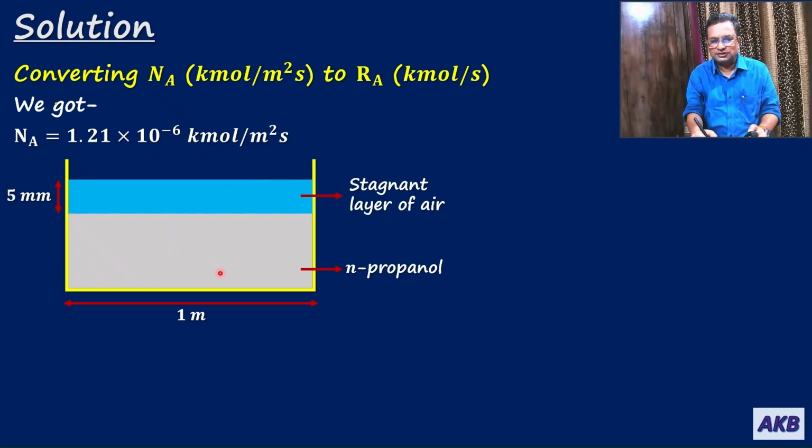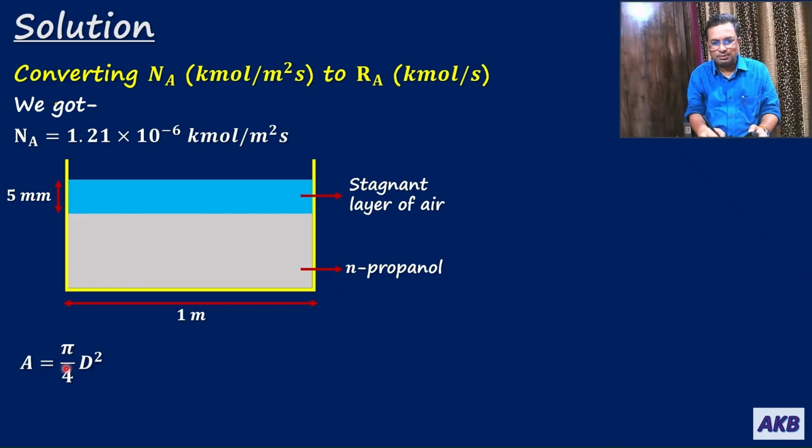So the loss or the diffusion is taking place through this area, which is nothing but the cross-sectional area of the tank. We know the diameter of the tank. So we will have to multiply Na with the cross-sectional area of this tank to get kilomole per second, that is Ra. So first we will find out the cross-sectional area of the tank.